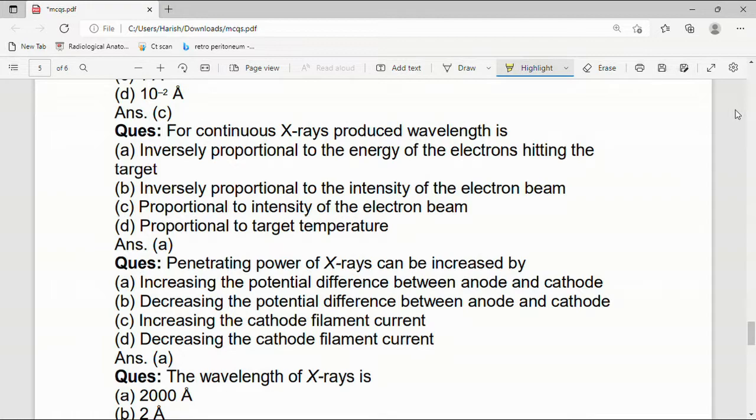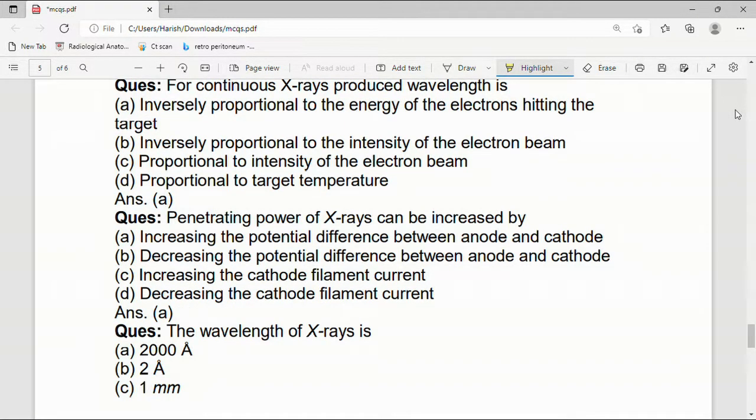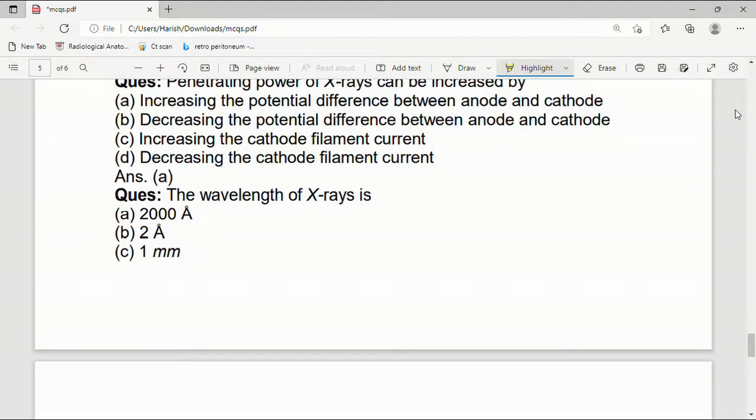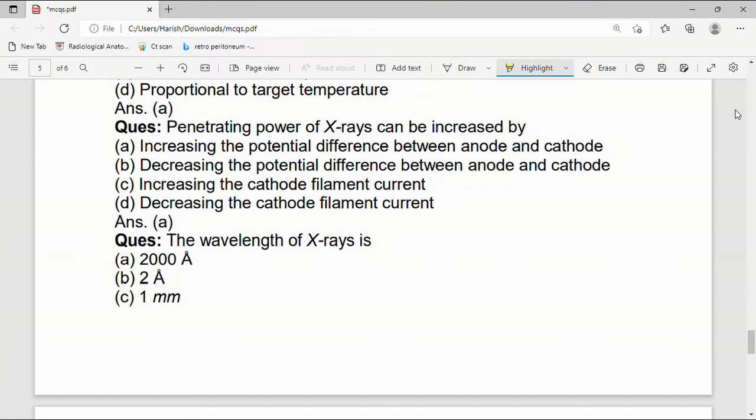Answer is A. Inversely proportional to the energy of the electron hitting the target. Penetrating power of X-ray can be increased by increasing the potential difference between anode and cathode, decreasing the potential between anode and cathode, increasing the cathode filament current, or decreasing the cathode filament current. Answer is A. So by increasing the potential difference between anode and cathode, the penetrating power of X-ray can be increased.